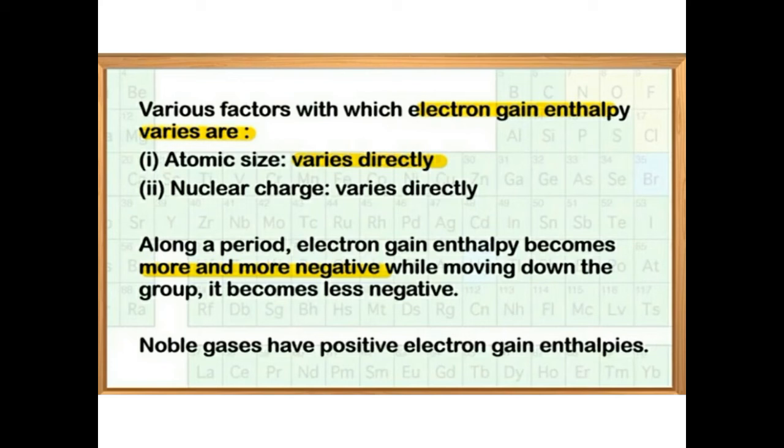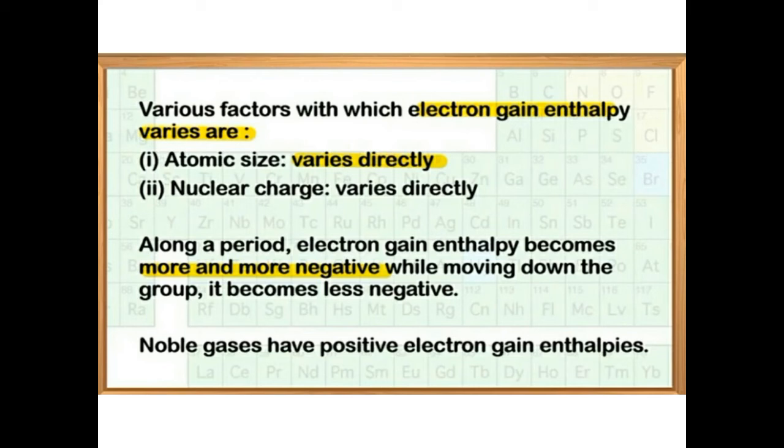It will become less negative. With more size, there will be less attraction from the nucleus, the electron holding capacity will decrease, and that is why electron gain enthalpy will also decrease.